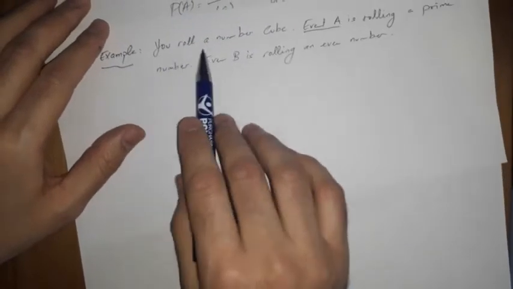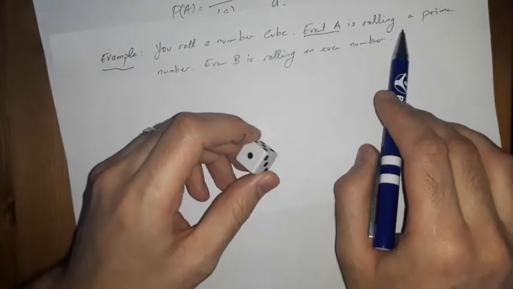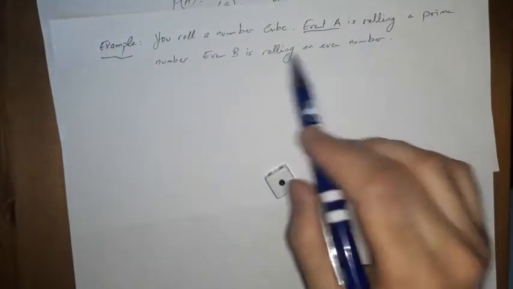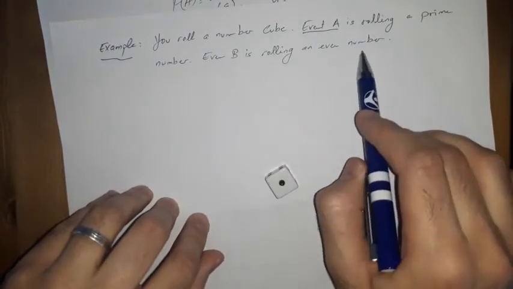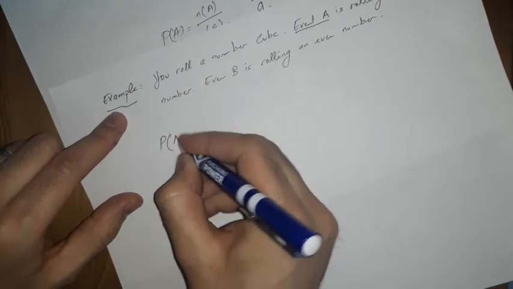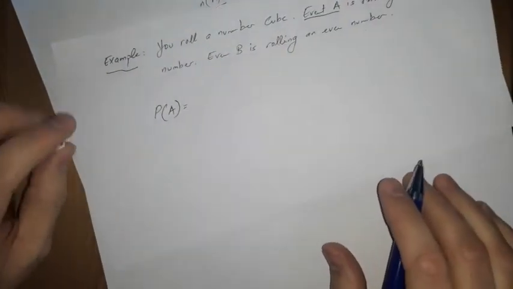The example says you roll a number cube, which is this one. The event A is rolling a prime number. And the event B is rolling an even number. So he asks you to calculate the probability of A. It is very easy. So the first thing to do is to find how many elements are in every set.